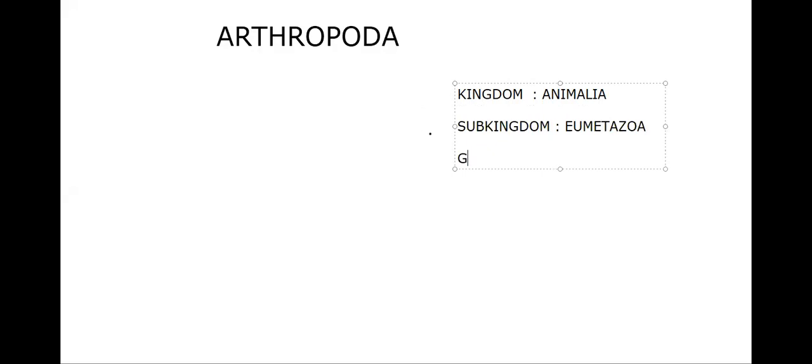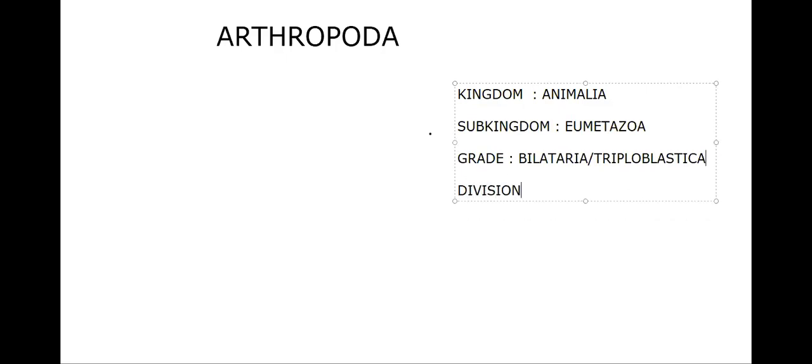Phylum Arthropoda belongs to the kingdom Animalia, subkingdom Eumetazoa, grade Bilateria, also called Triploblastica.